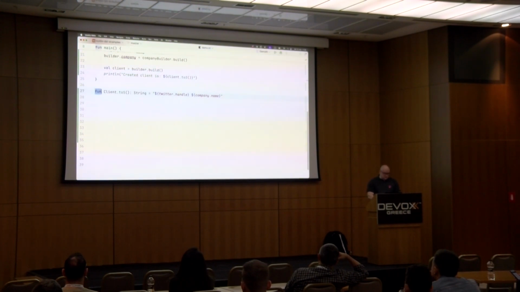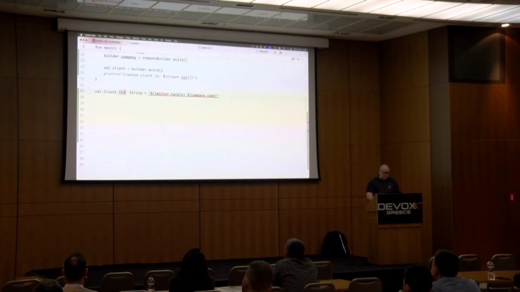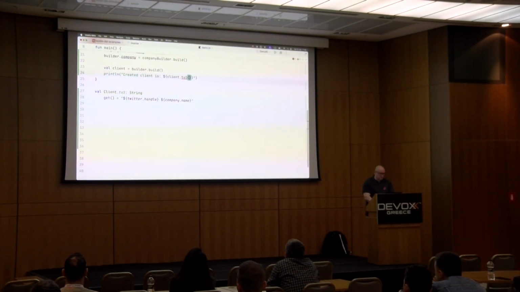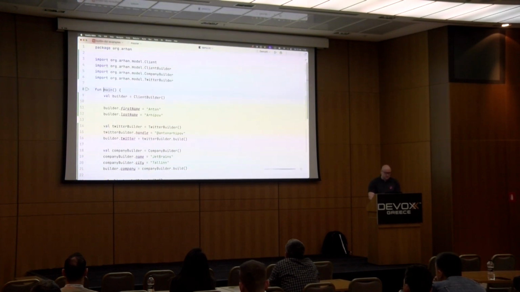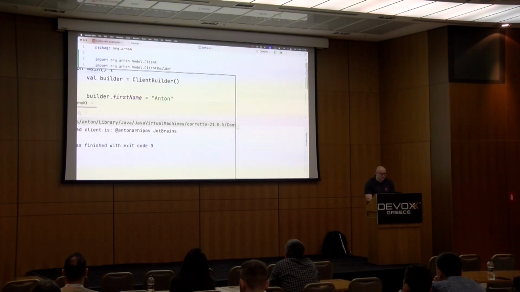But we can turn it into a property as well. So it's not a function anymore. We don't need braces. We just declare that this property is going to be a string, and it's going to have a getter like this. So that's another way of doing pretty much the same thing, and it will be working the same way, right?